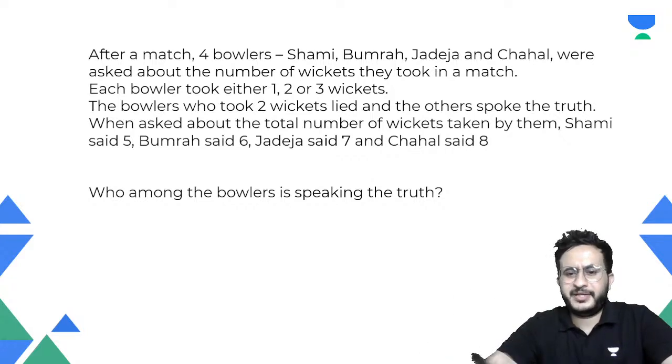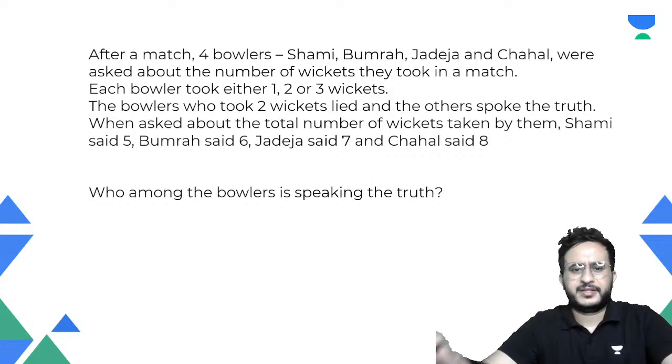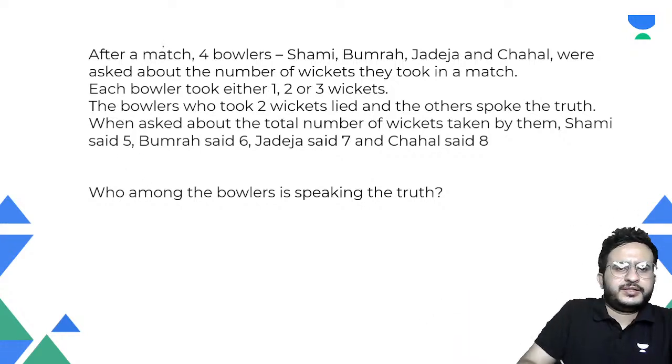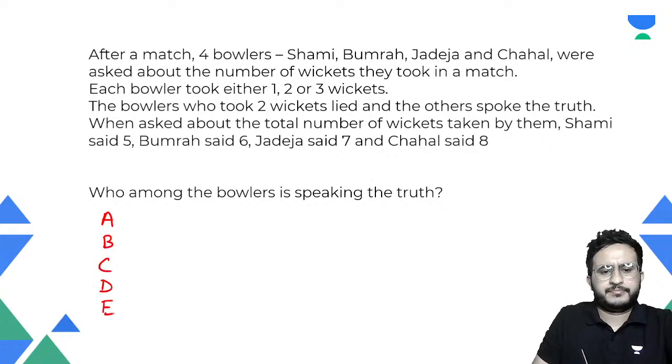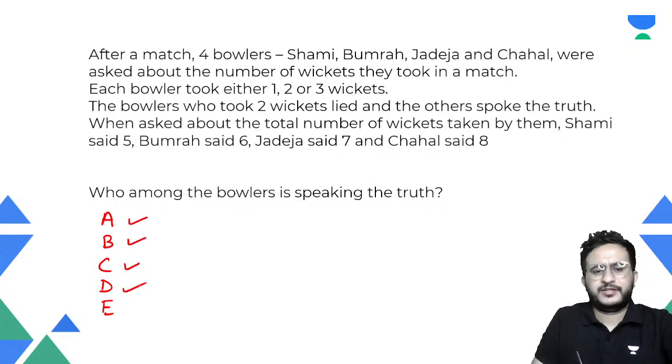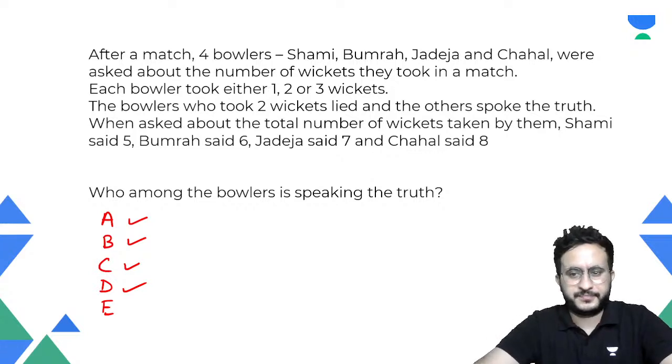Okay, so let me ask you a question in a different way. Suppose I ask a question that has options A, B, C, D. So first person answers A, second person answers B, third person answers C, fourth person answers D. So what can you tell about them?